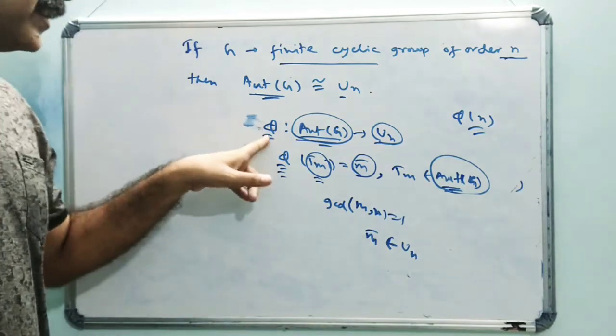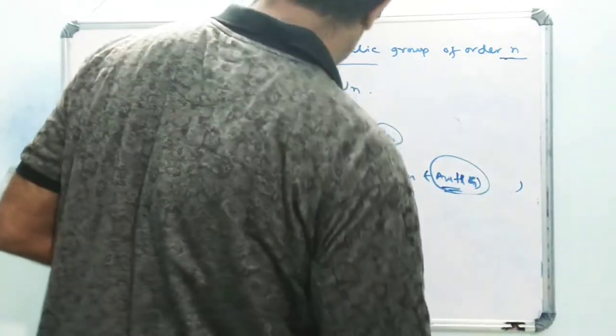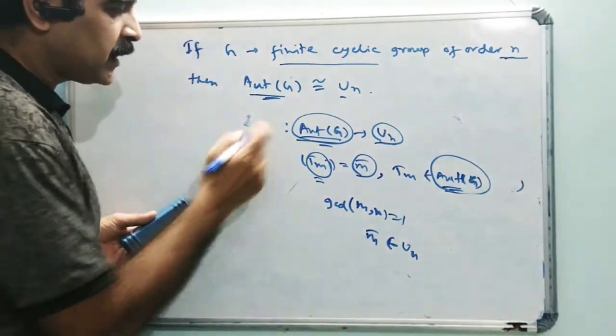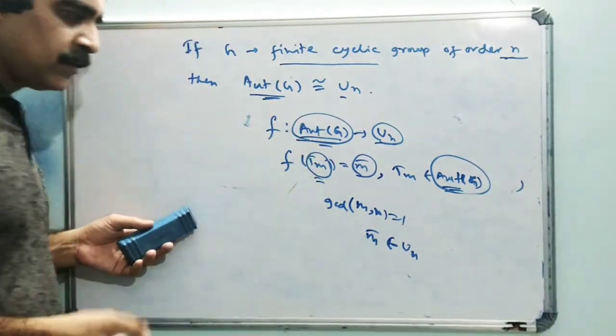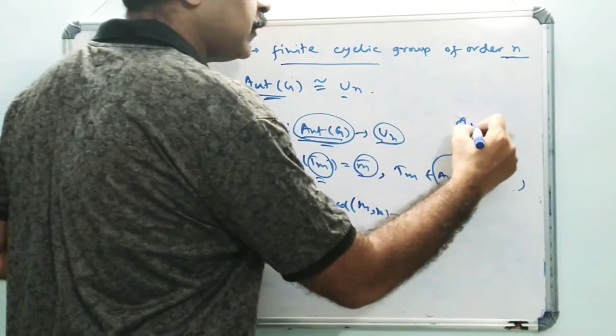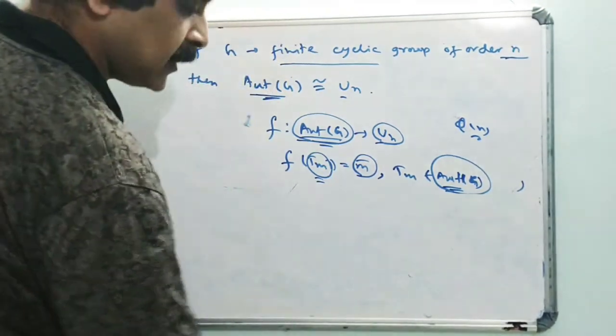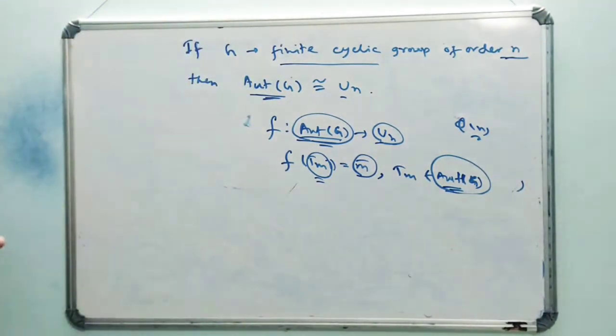Oh sorry, this phi and that phi are different. Here phi(n) is Euler's phi function and is significant, so I denote this mapping by f.